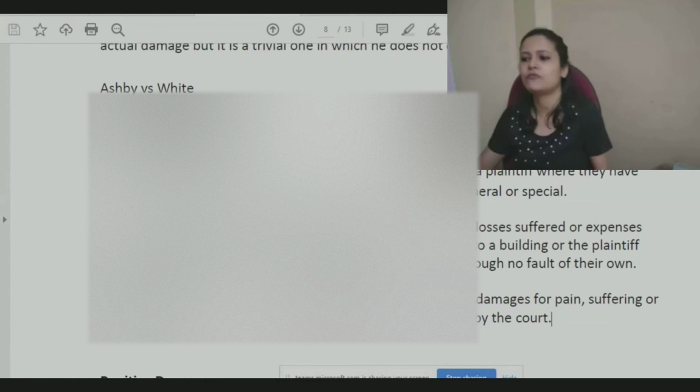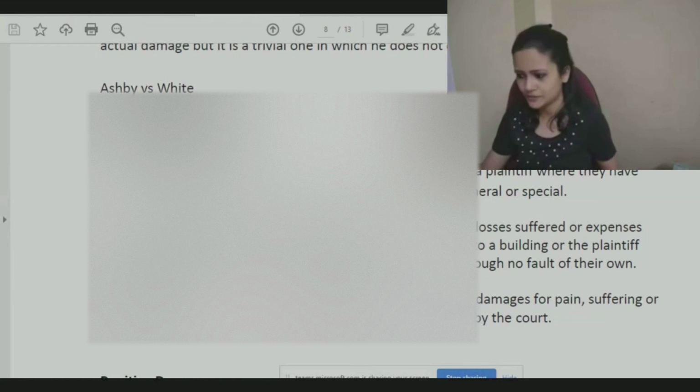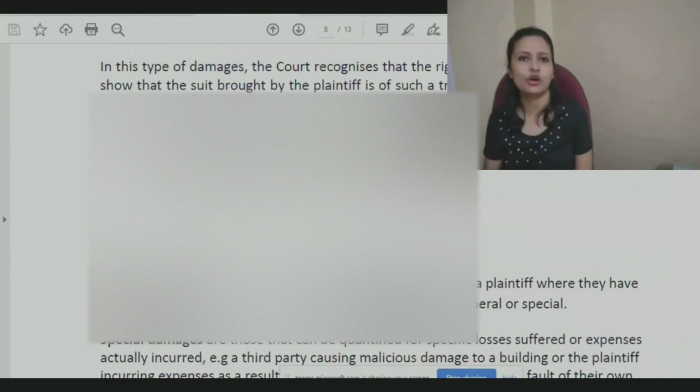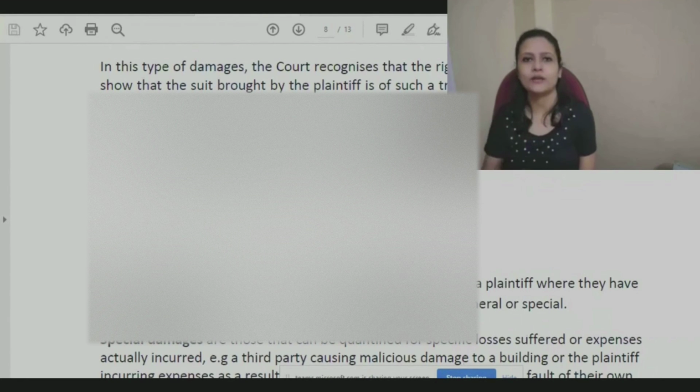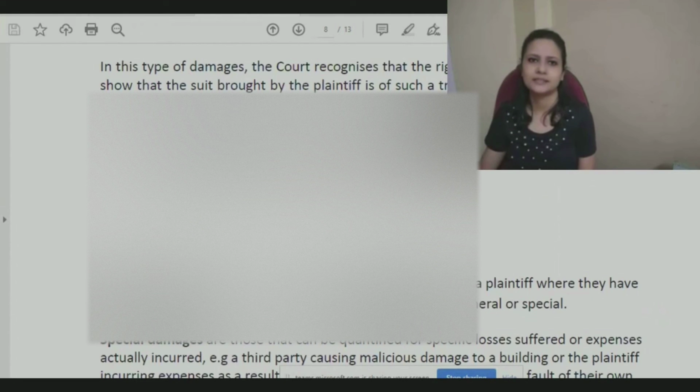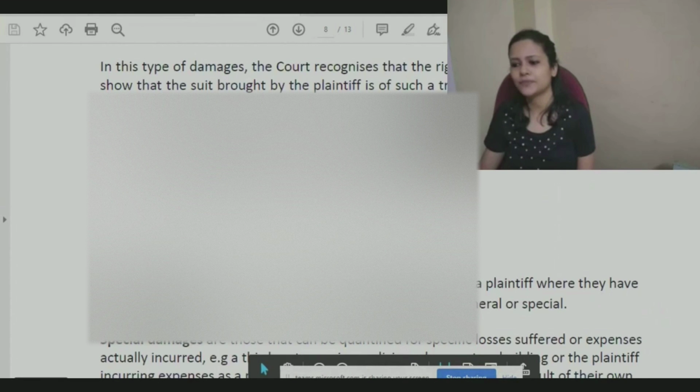So that falls under substantial damages. Substantial damage is also called ordinary damage because it's the most common type of damages. When a person suffers loss or some sort of injury, the person would go before the court and ask for compensation. So it's like ordinary damages, which is usually paid. For the loss suffered, the court would try to decide the right amount of compensation to be paid in this case, and accordingly the amount will be paid.